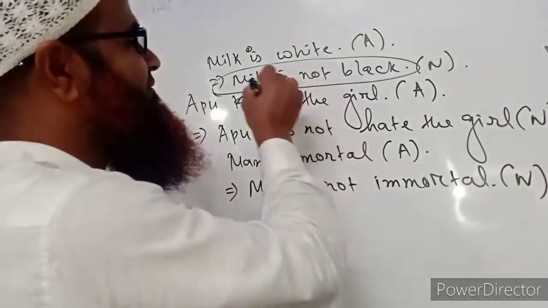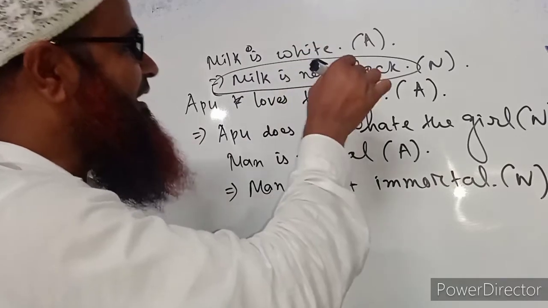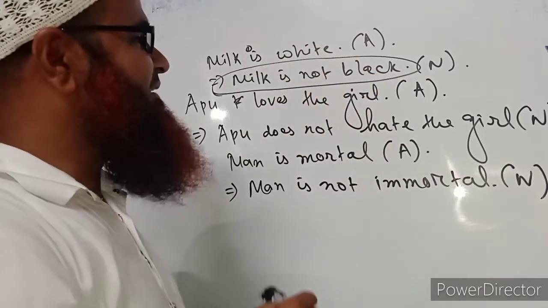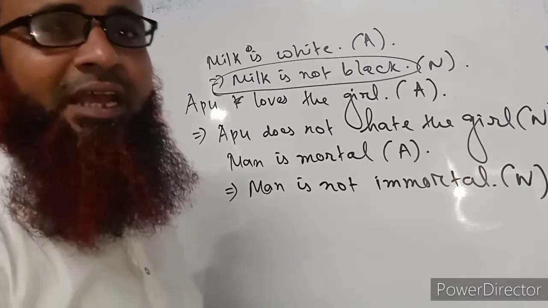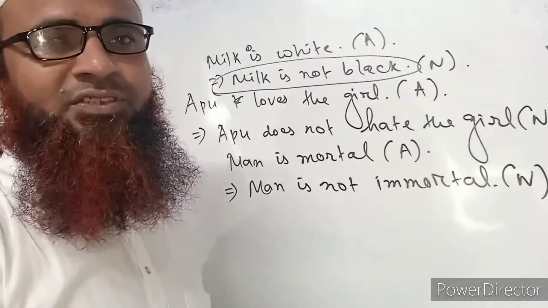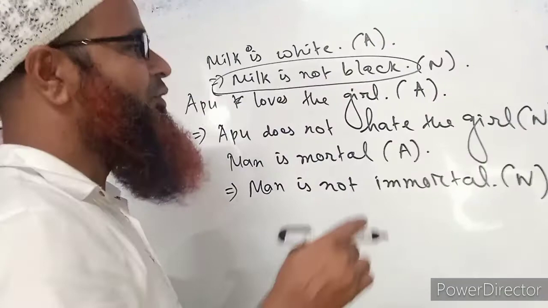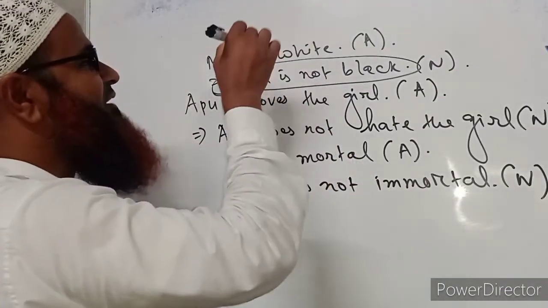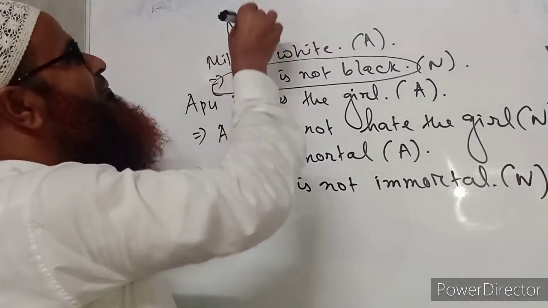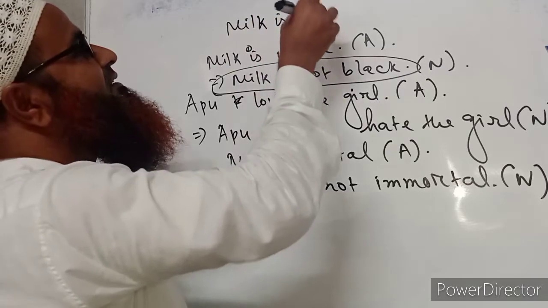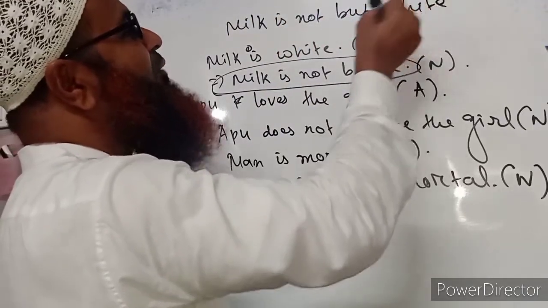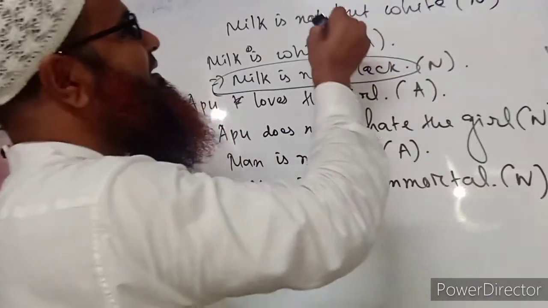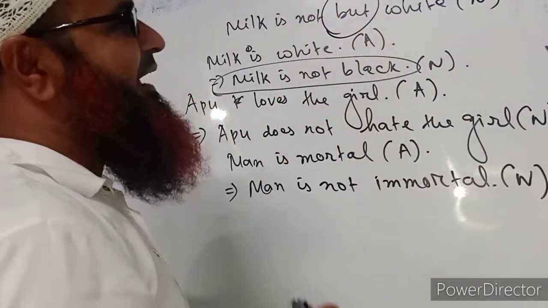In lower classes, our teachers taught us like this: milk is white, milk is not black. But for higher classes, there is a question. So in this regard, we will write "milk is not but white." Here we use the word "but," and "but" means except.